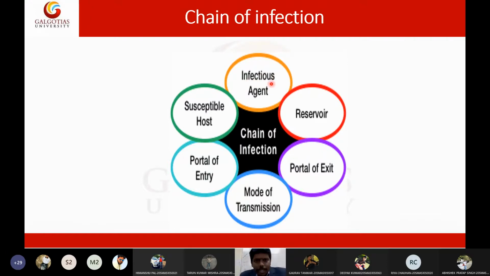Taenia solium is an intestinal parasite. Usually this Taenia solium will be present in pigs. So pigs are the natural reservoirs of the Taenia solium.